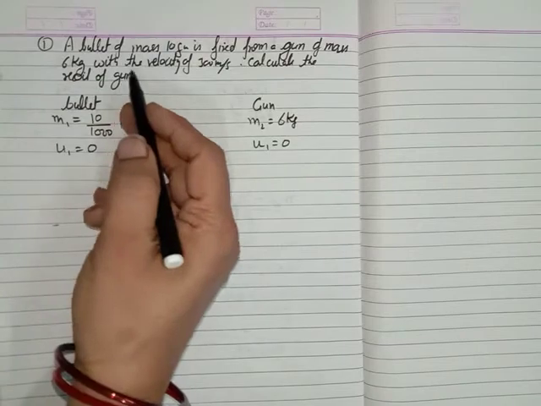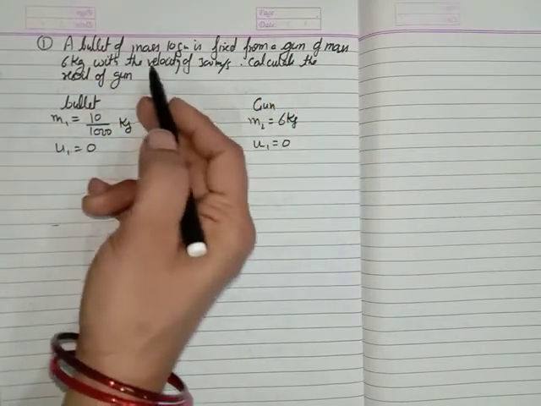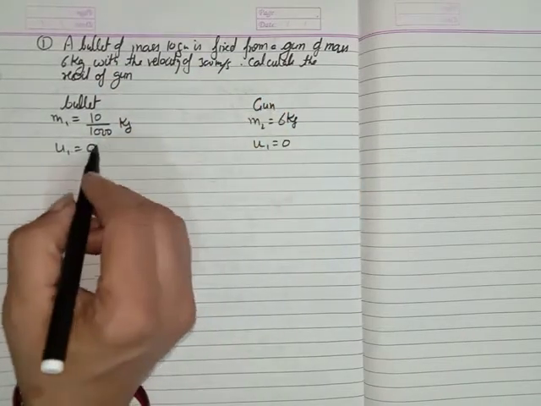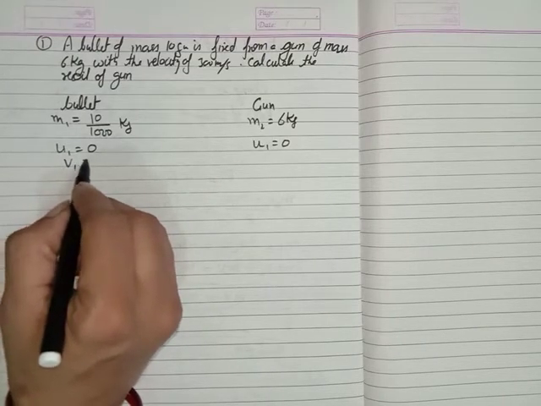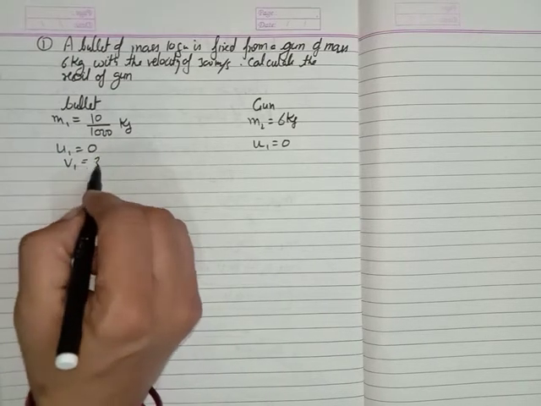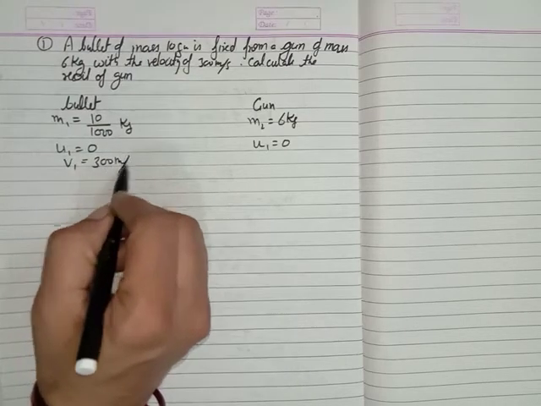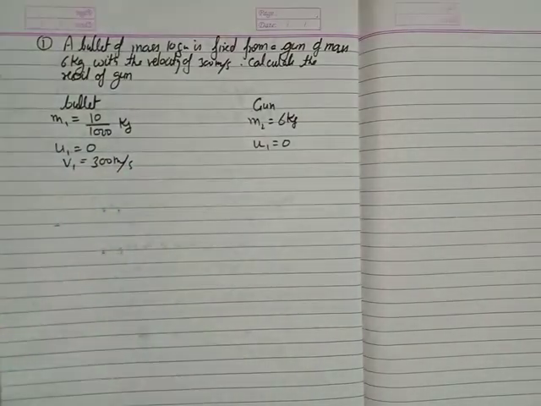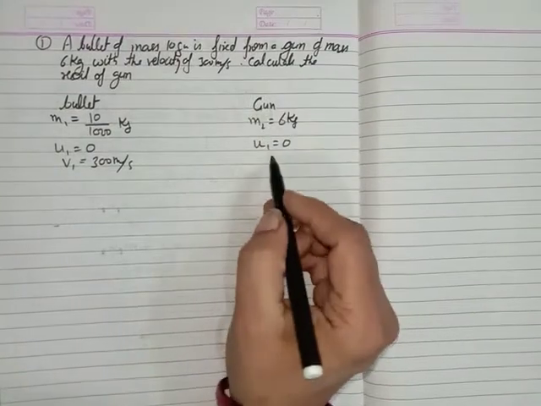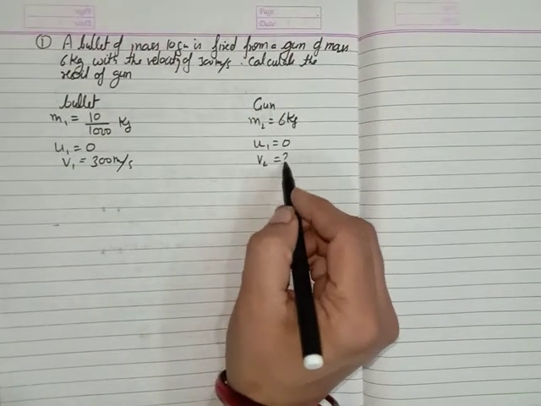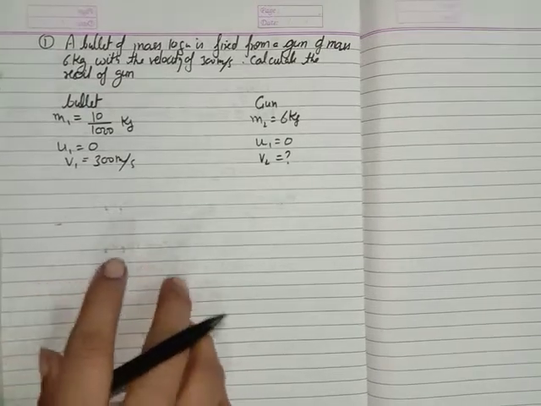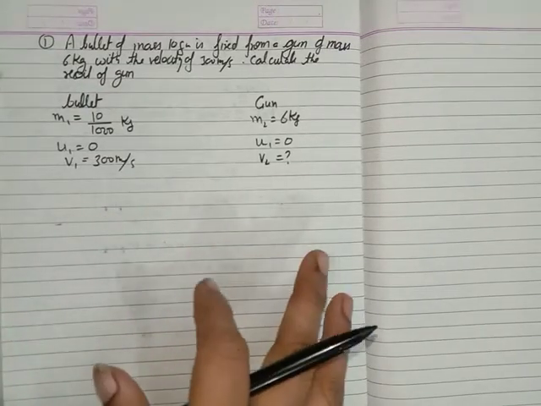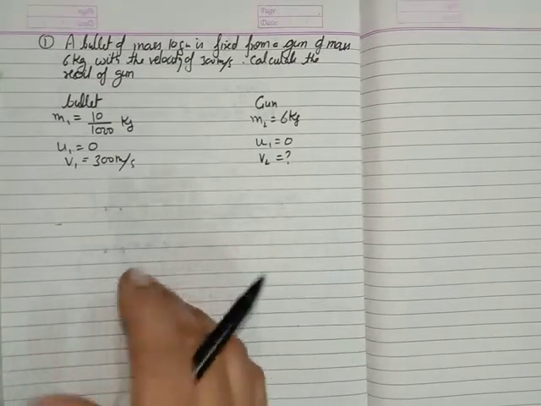Now the velocity of the bullet after firing is 300 meter per second. This is the velocity of the bullet, and we have to find the recoil velocity of the gun. This is a very simple numerical problem related to the gun and the bullet, which actually depends on the conservation of momentum.